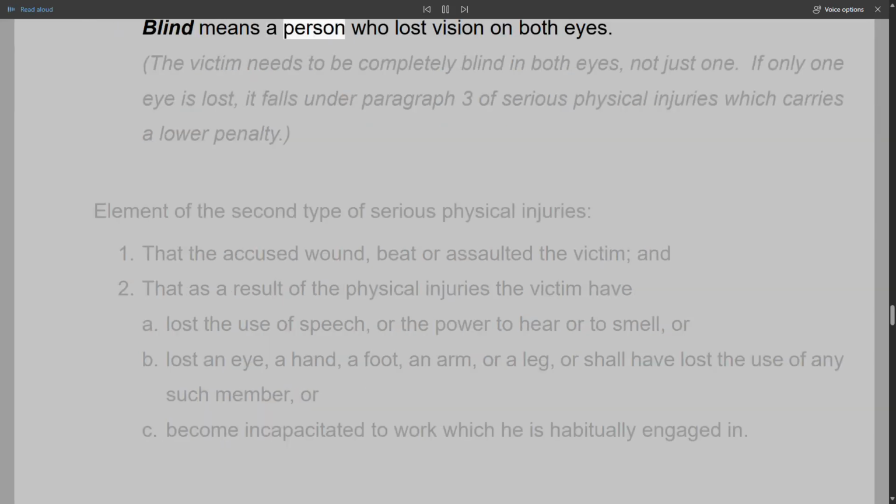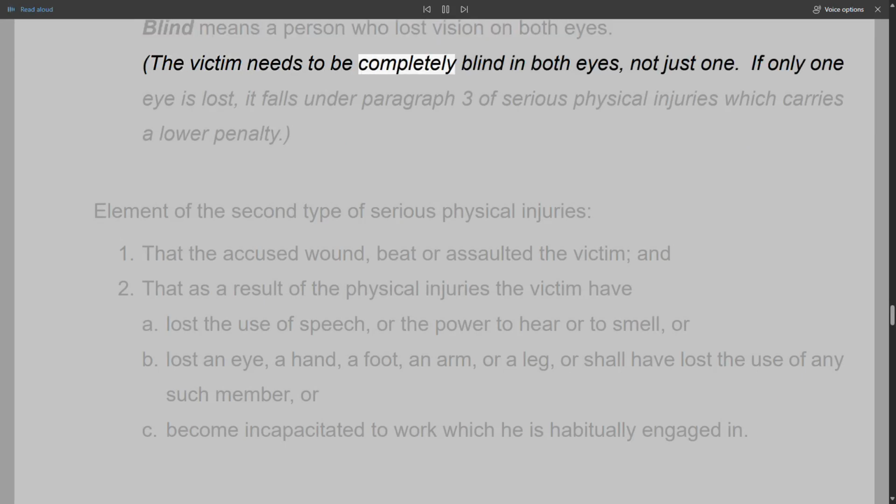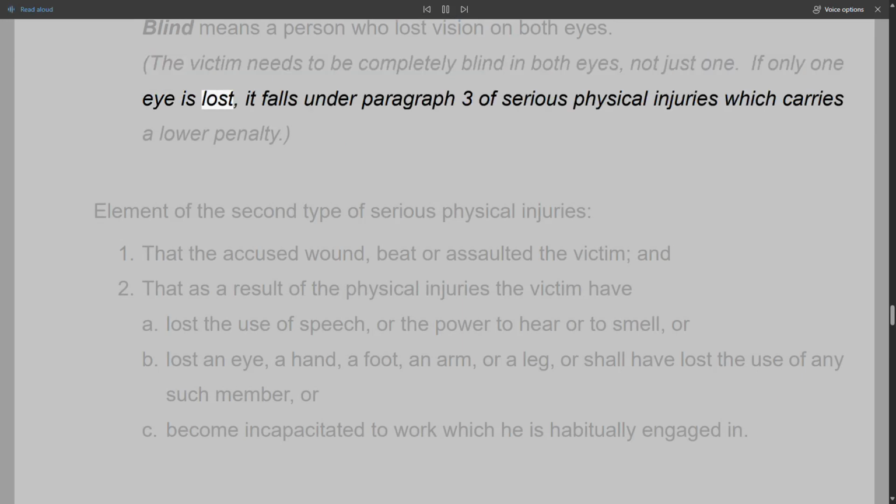Blind means a person who lost vision on both eyes. The victim needs to be completely blind in both eyes, not just one. If only one eye is lost, it falls under paragraph 3 of serious physical injuries, which carries a lower penalty.